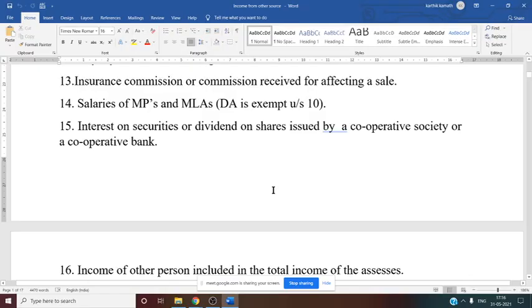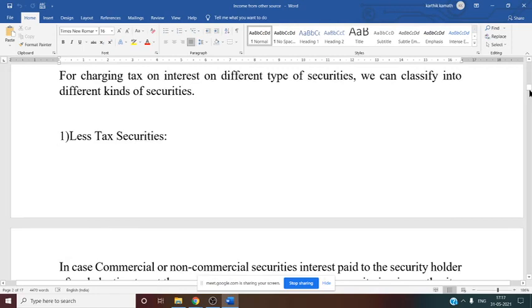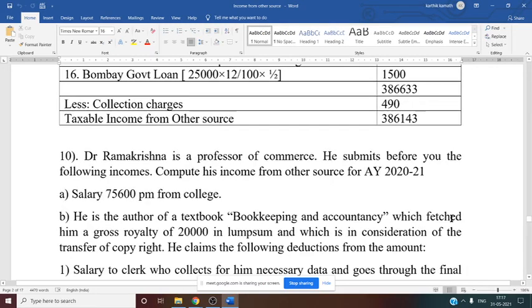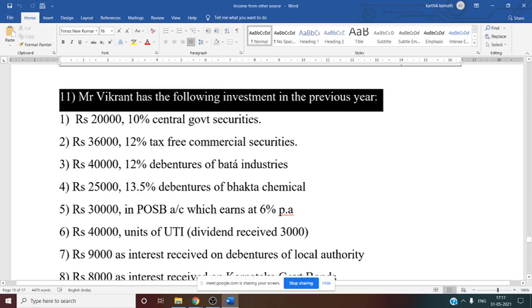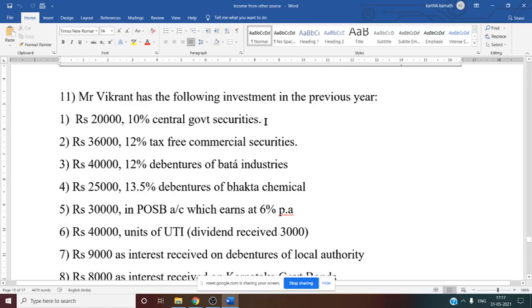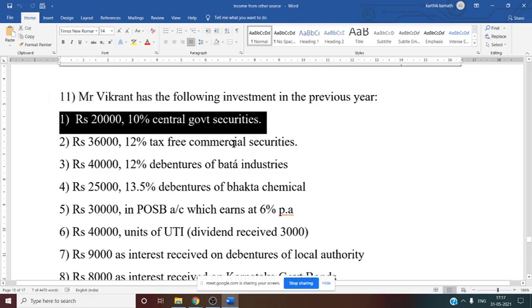Chapter. So now problem number 11, that is a 16 mark problem. Let us see. Yes, see this. Mr. Vikrant has the following investment in the previous year. So now first one, 20,000 10% central government security. What we have to do?